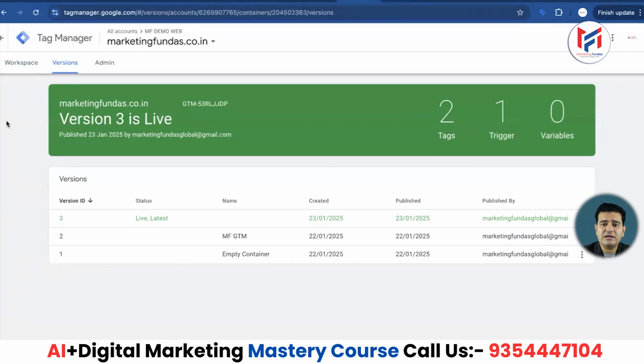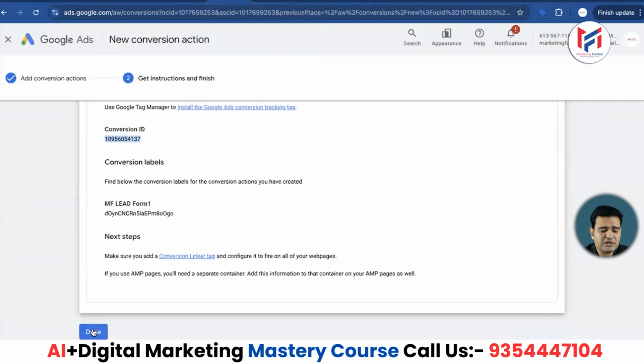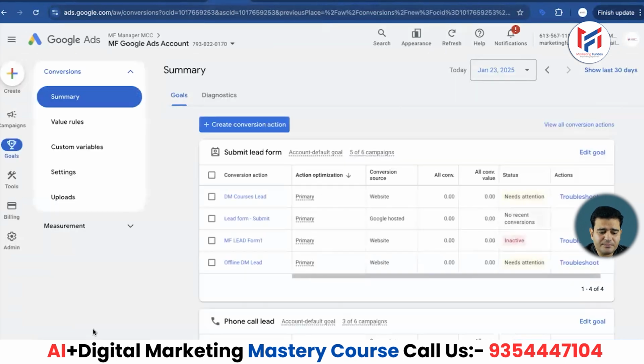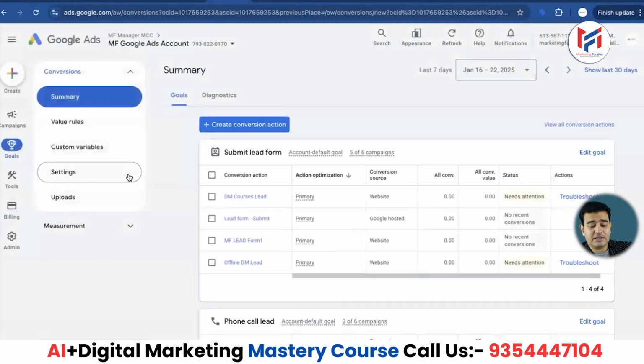But then you might feel that this is very typical, but the more you practice and test these things, you'll get the hang of everything. So at the end of everything, the final step is that we go to Google Ads and do it once to confirm that everything is done. So then here you can see now. Let's refresh this one more time. Let us refresh this page and then see what is coming up.